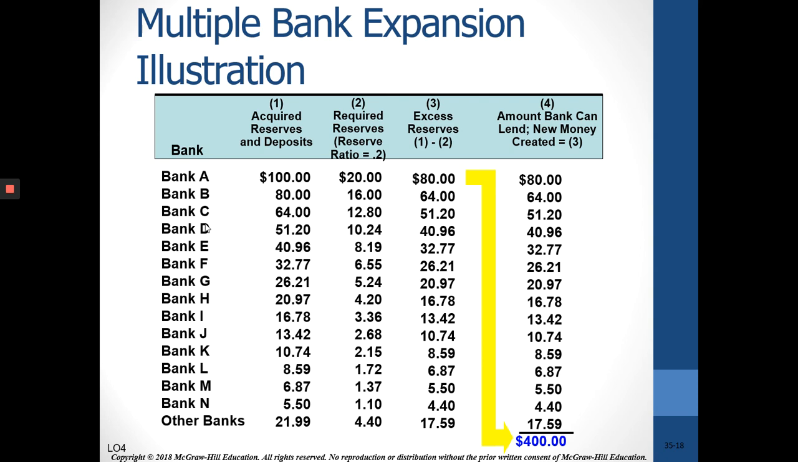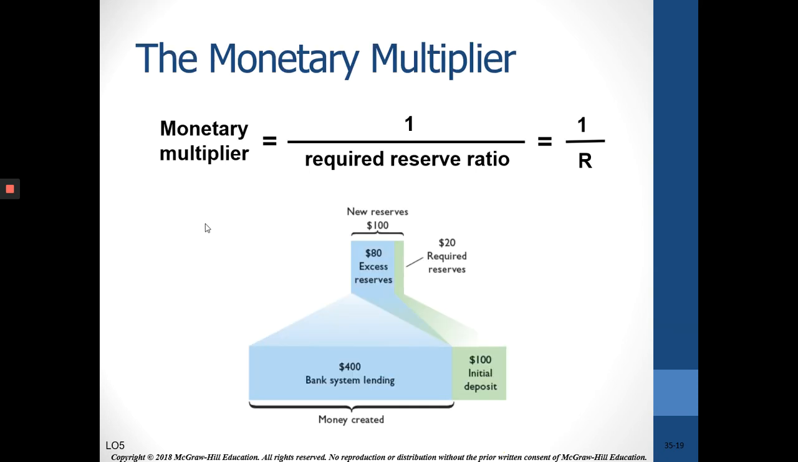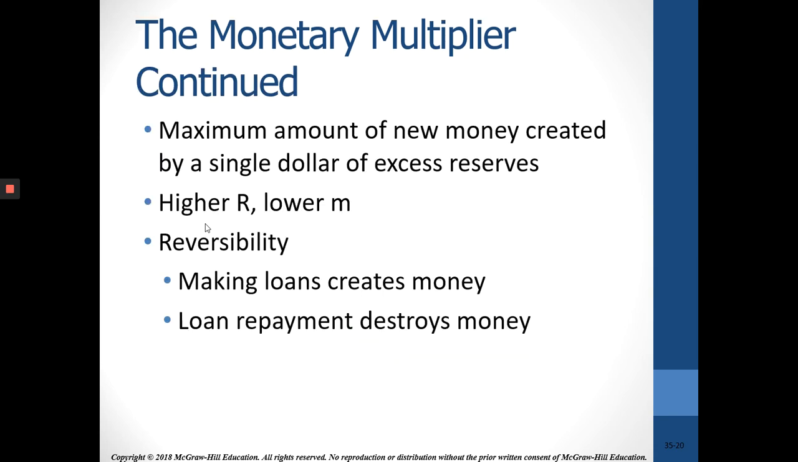It's going to be, in reality, something less than that. But that's what the money multiplier is: 1 over the required reserve ratio. So if the required reserve ratio is 10%, 1 over 0.1 is 10. If it's 0.2, as in the example, 1 over 0.2 is 5. If it's 25%, 1 over 0.25 is 4. So we see in the visual that the bank system could create $400 of new money by the lending process. So the money multiplier shows the maximum amount of new money created by a single dollar of excess reserves. Remember, excess reserves are what a bank can safely lend.